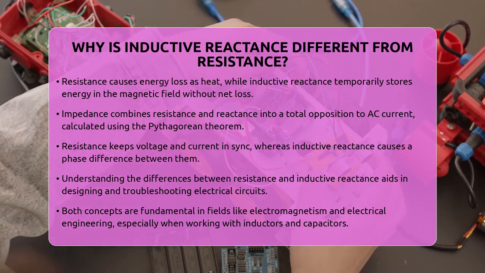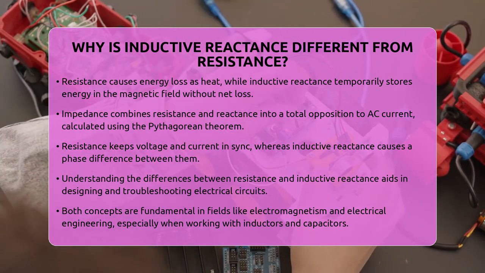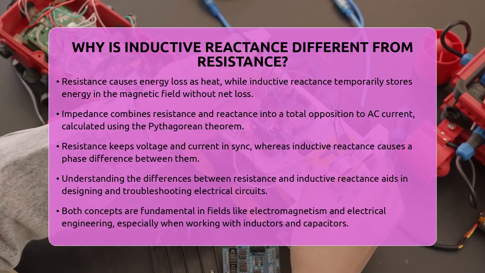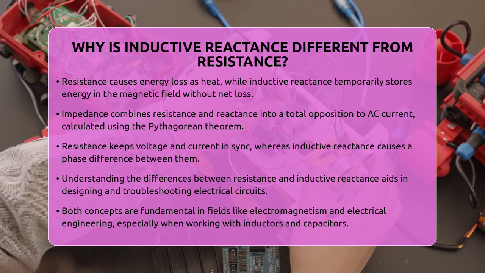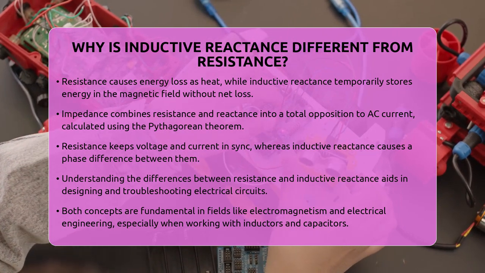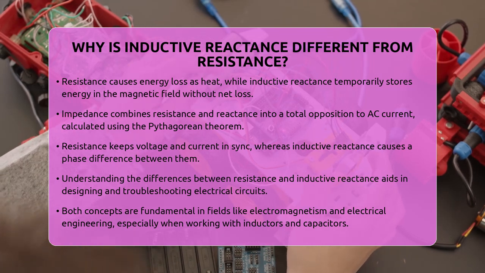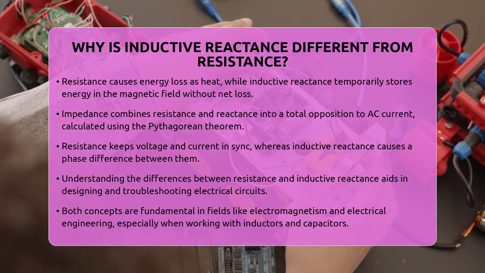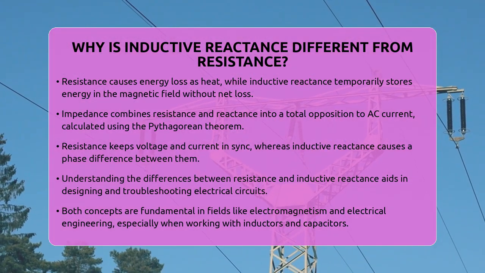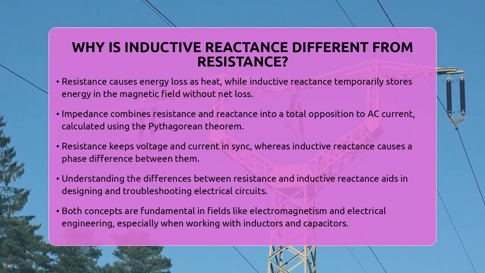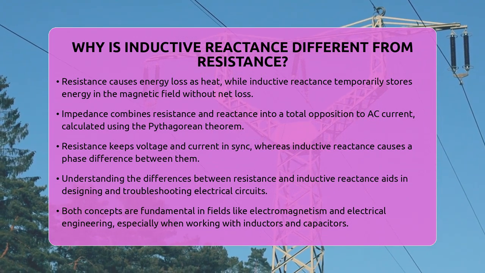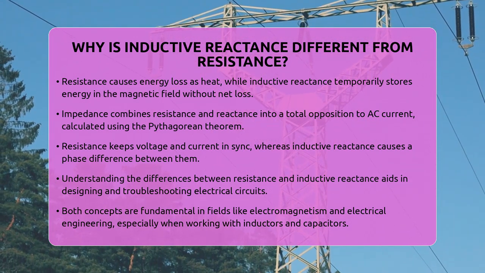To sum up, resistance opposes current uniformly, turns electrical energy into heat, and keeps voltage and current in step. Inductive reactance opposes rapid changes in current, stores energy in a magnetic field, causes a phase shift between voltage and current, and depends on the frequency of the AC signal. Understanding these differences helps engineers design and troubleshoot circuits that use inductors and capacitors, which are fundamental in electromagnetism and fields within electrical engineering.